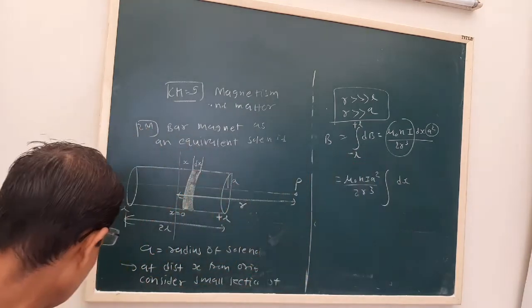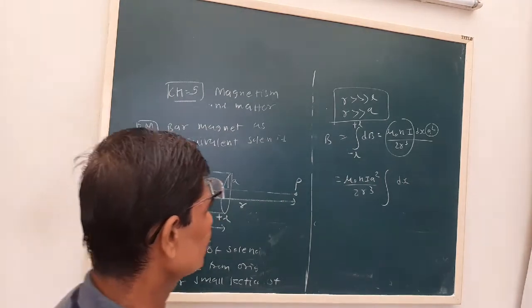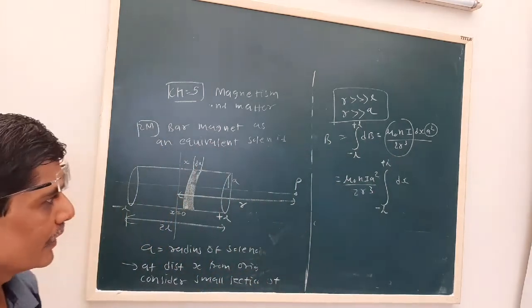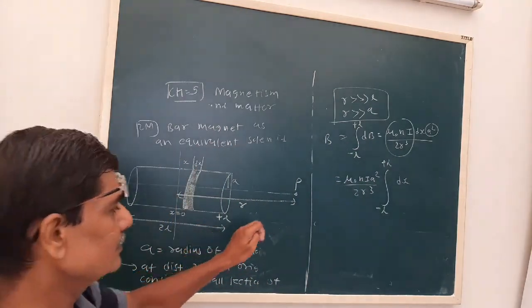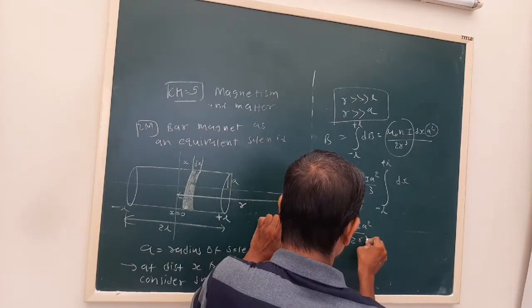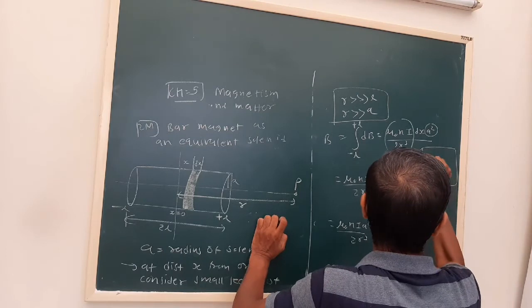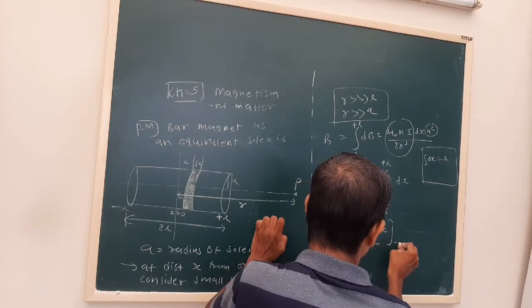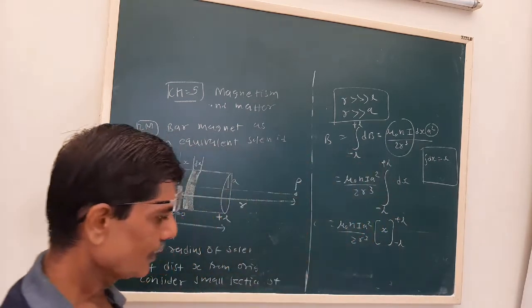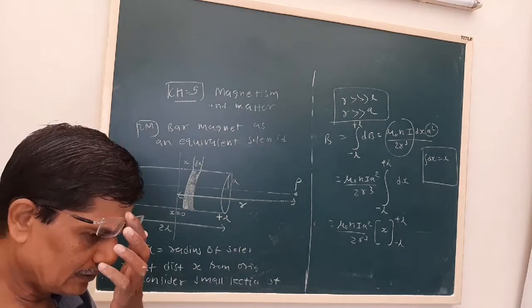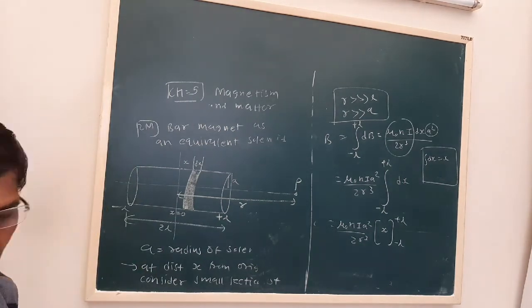Now we know the integration of dx is with respect to x. Here the length varies from minus L to plus L. So mu 0 n I a square upon 2 r cube, and we have to keep in mind that integration of dx is x, from minus L to plus L. Minus L is the lower limit of the integration, and plus L is the upper limit.